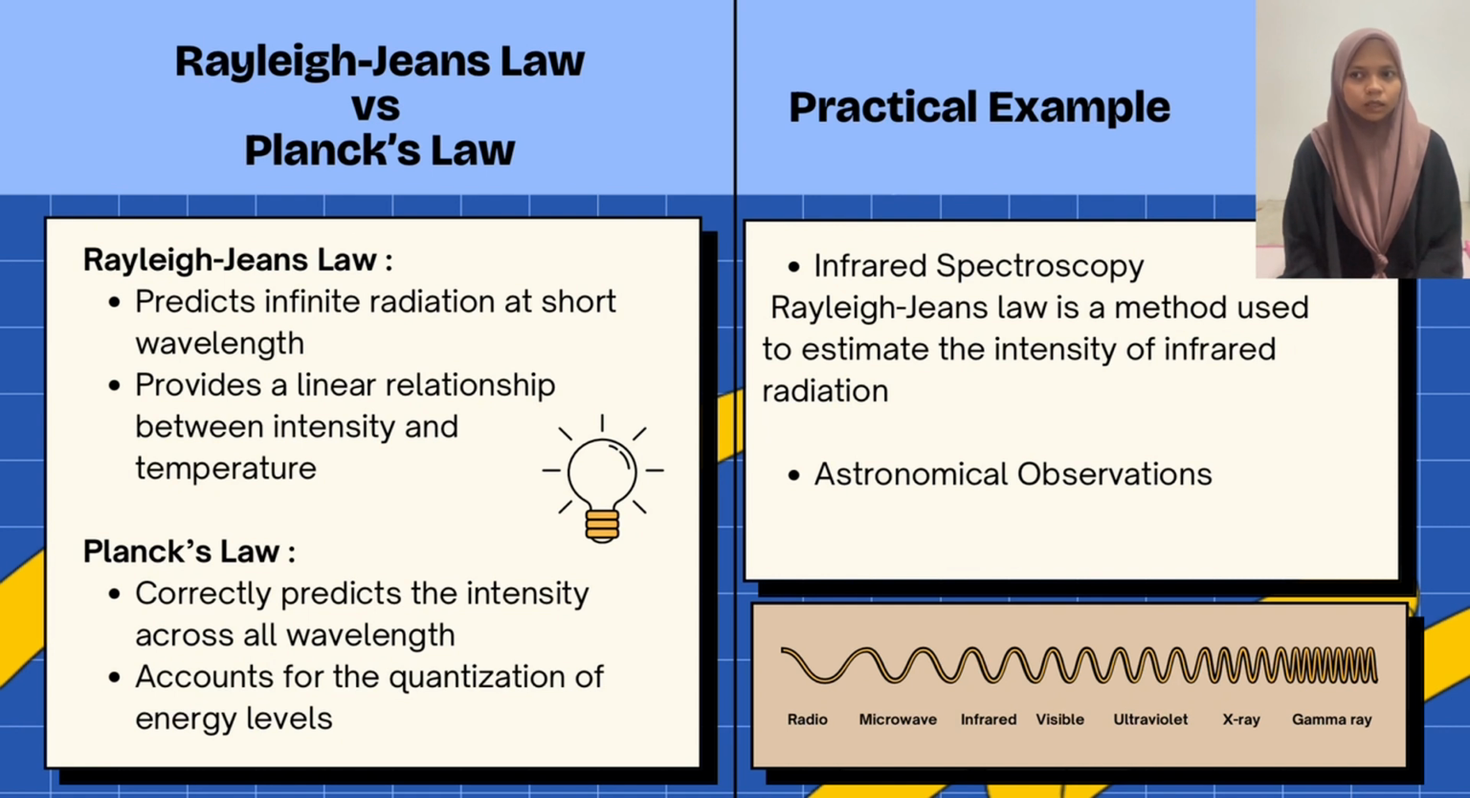For example, in the sector of infrared spectroscopy, because the Rayleigh-Jeans law is a method used to estimate the intensity of infrared radiation. And the second one, the law can also be used in the sector of astronomical observation.